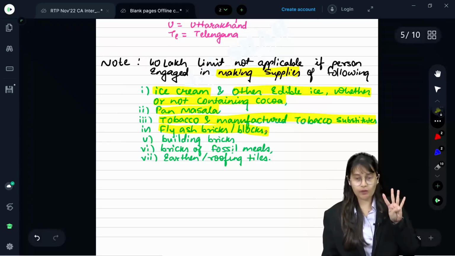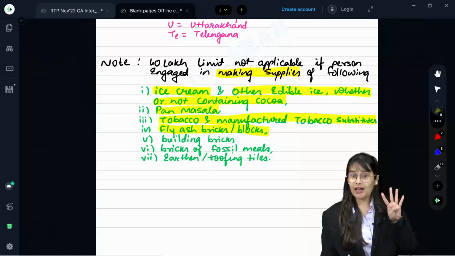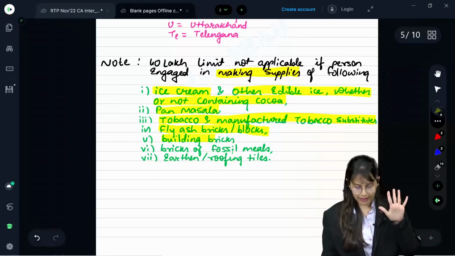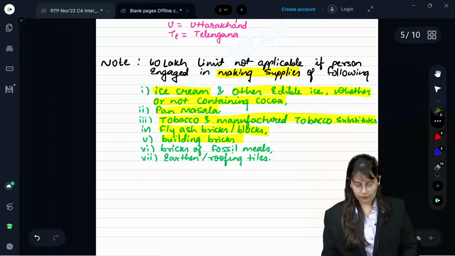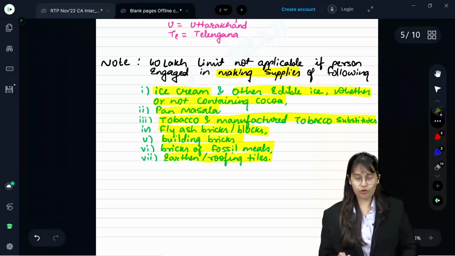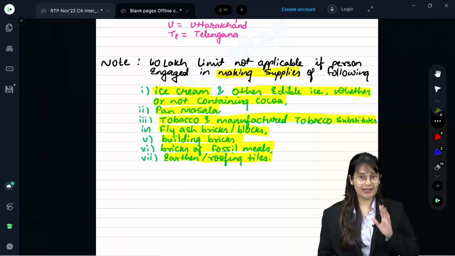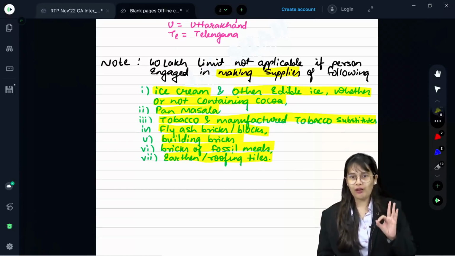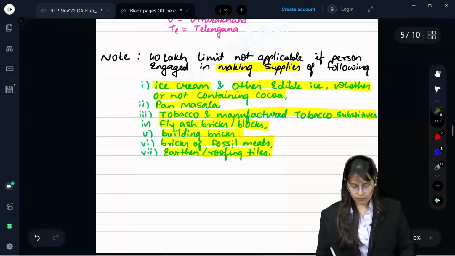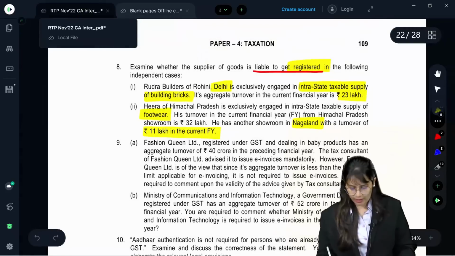Fly ash bricks or blocks. Now this has been amended. Building bricks, bricks of fossil meals, and earthen or roofing tiles. Total 7 items. Do we have to remember? Yes. This is an amendment. You have to remember, they will ask amendment questions.